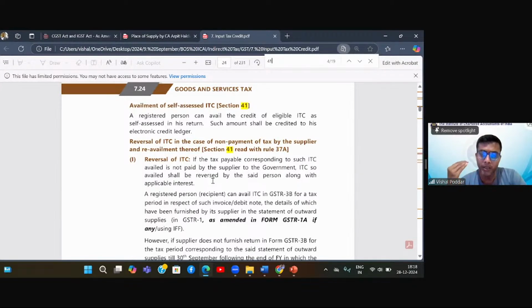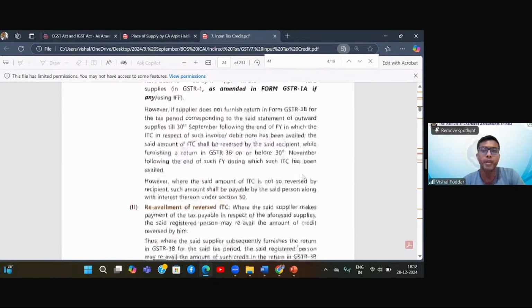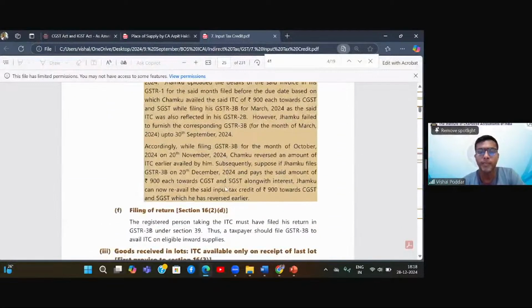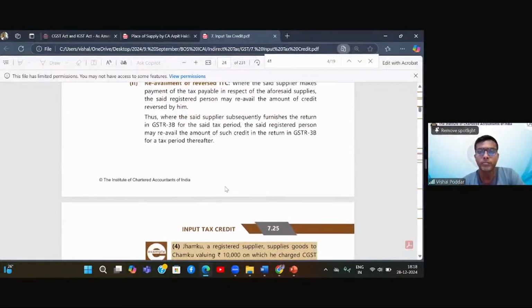But if the supplier does not pay by the next year September, then for the time being you reverse this particular ITC taken, and whenever the supplier pays in future, you re-avail it. This is what is provided in section 41(2) read with rule 37A. Okay, I forgot to see that, sir. No problem. Now I understood, sir.